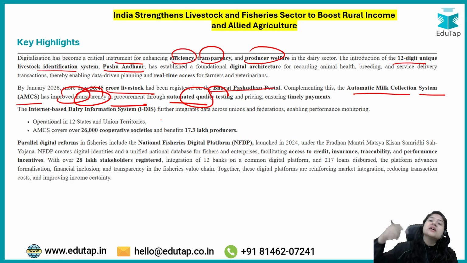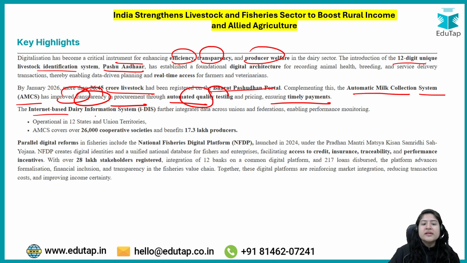Now, how are we benefited as consumers? See, if a farmer has any internal setting with the collector, the collector might accept the milk even if it is not of good quality. But now, because everything is automated, it becomes an obligation for the farmer also to follow the right practices, and as a consumer we would have that surety, maybe not in the shorter run but in the longer run, of best quality milk. And timely payment also happens because everything is registered online, so the direct benefit transfer happens easily.